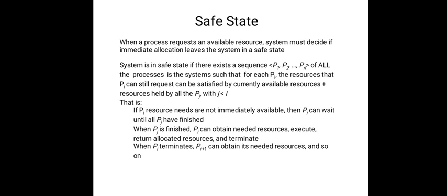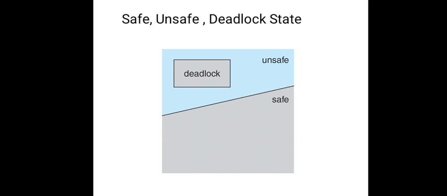When Pi terminates, Pi plus 1 can obtain the needed resources and continue. So we are in a safe state where each process in a fashion gets all its required resources, gets the work done and finally releases them, so that other processes can access the resources.